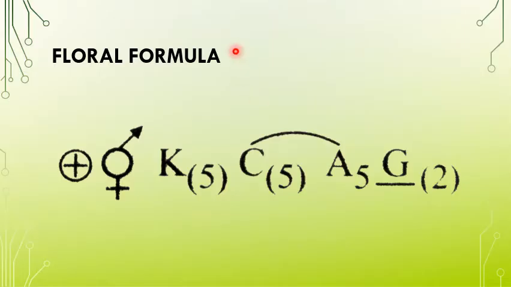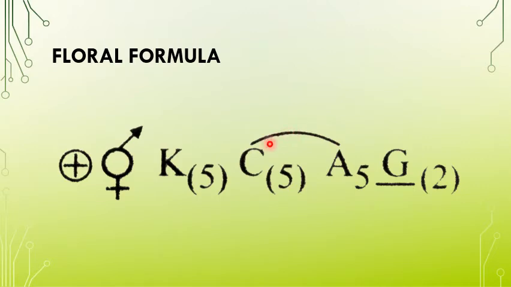Next, and very important, is the floral formula. This indicates actinomorphic, and bisexual. Calyx 5 and fused. Corolla 5 and fused. Androecium 5, free but attached with the petals, that is epipetalous.